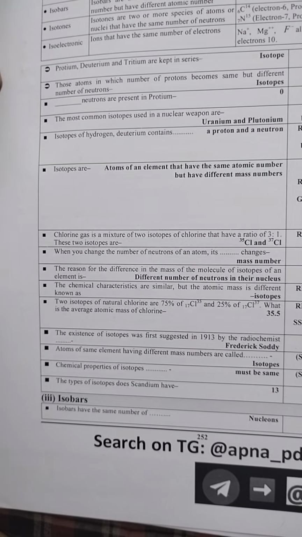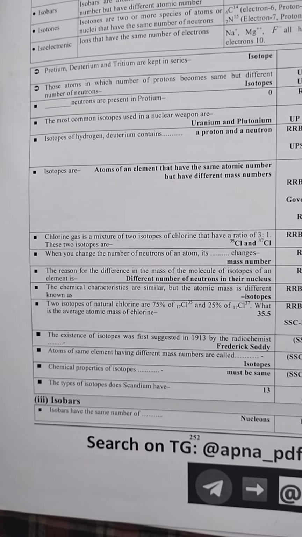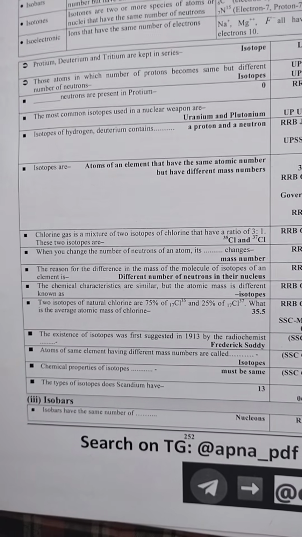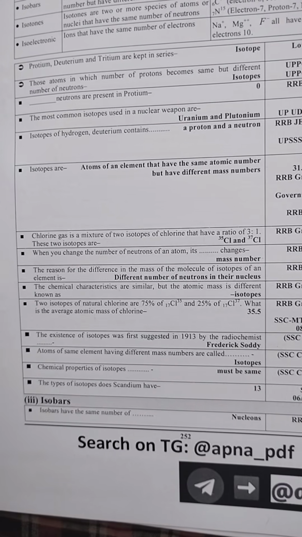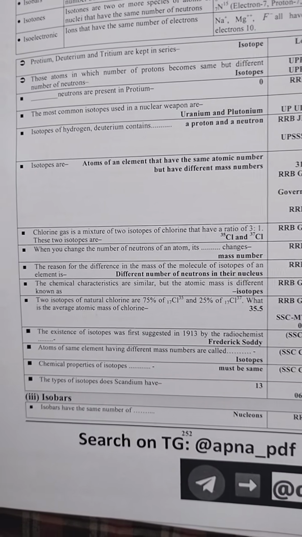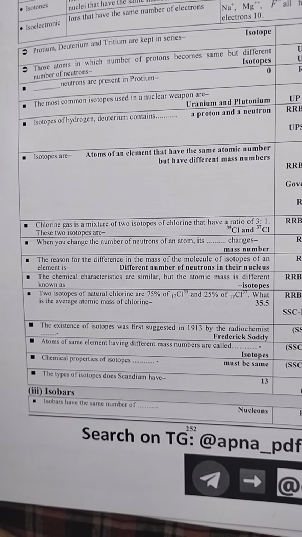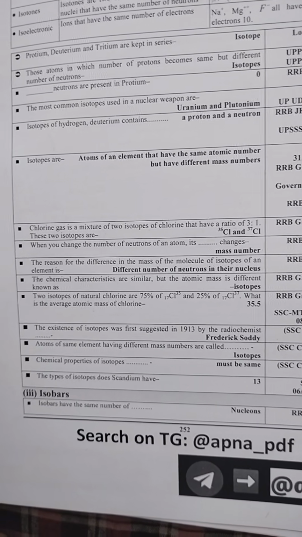When you change the number of neutrons of an atom, it changes its mass number. The reason for the difference in mass of molecules of isotopes is the different number of neutrons in the nucleus. Atoms with the same chemical symbol but different atomic mass are known as isotopes. The two isotopes of natural chlorine are 75% 35 and 25% 37, average 35.5. The existence of isotopes was suggested by Frederick Soddy. Different mass number.